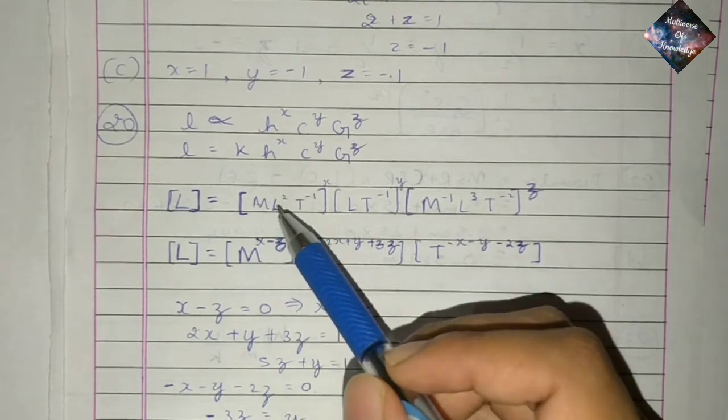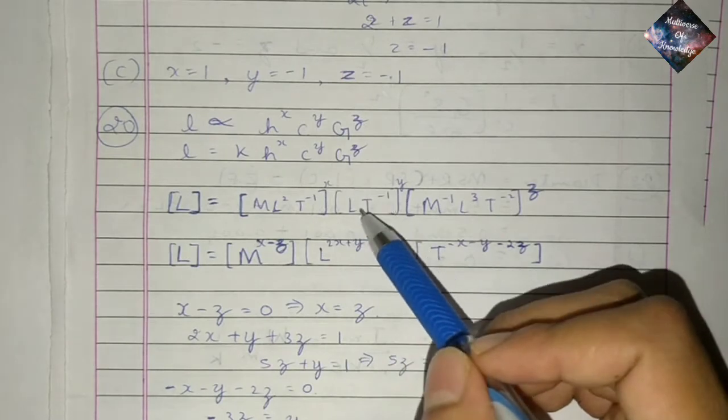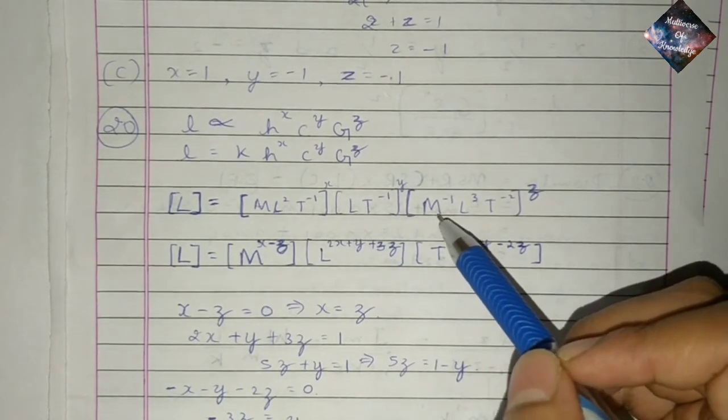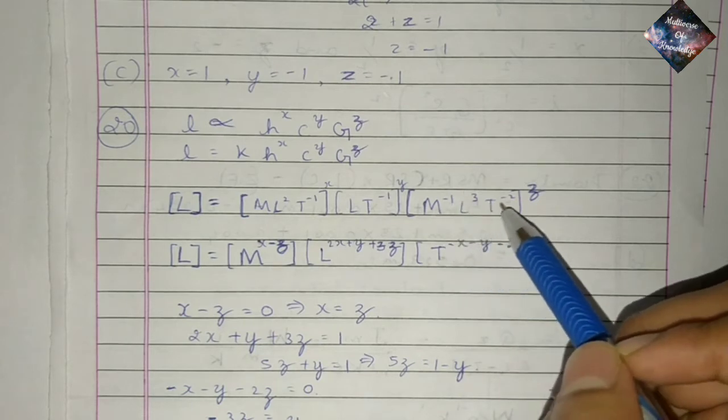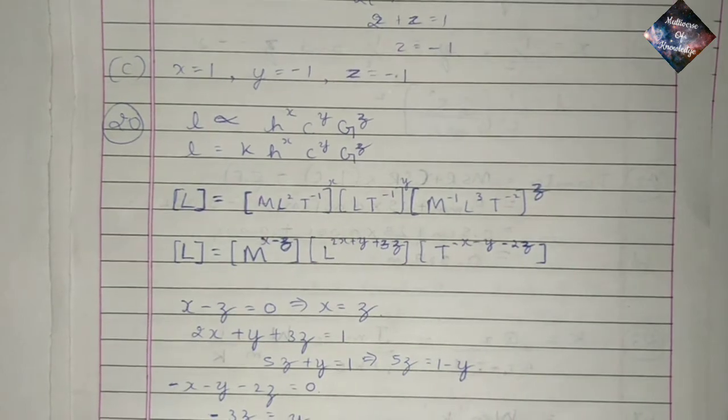The dimensions of Planck's constant are M L2 T minus 1 whole power x, c which is speed is L T minus 1 whole power y, and G, from Newton's universal law of gravitation, is M minus 1 L3 T minus 2 whole power z. And then by solving we get x is equal to z.